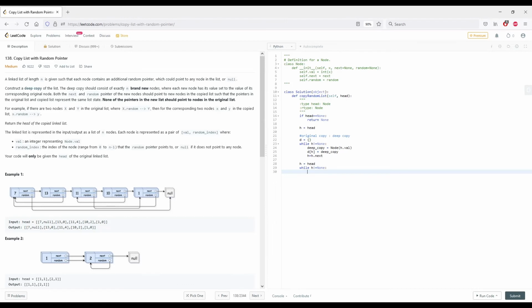Basically, what I want to do is deep copy equals d of h, so that's my deep copy there. And I want to have next copy and random copy, and they're going to be none initially.